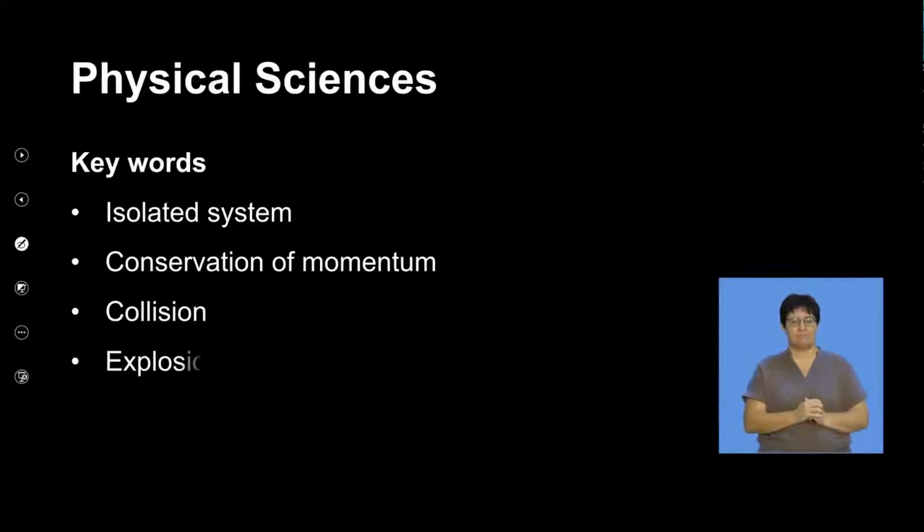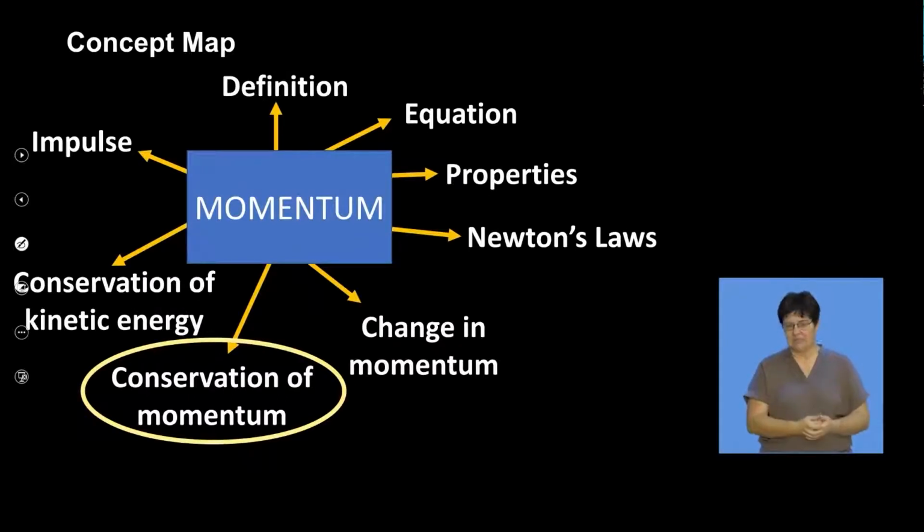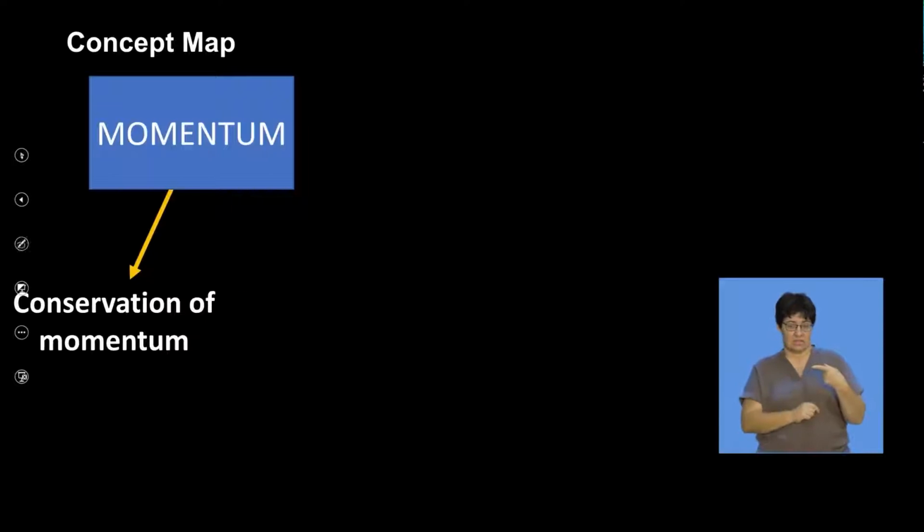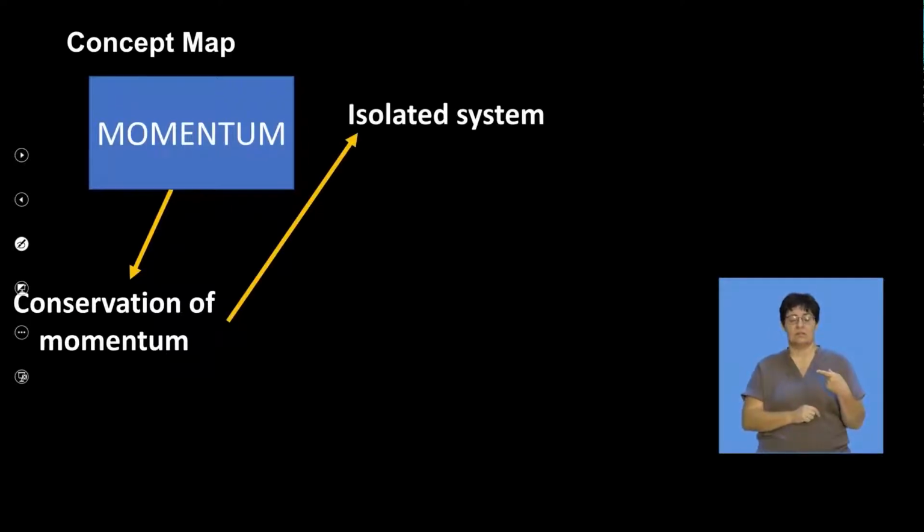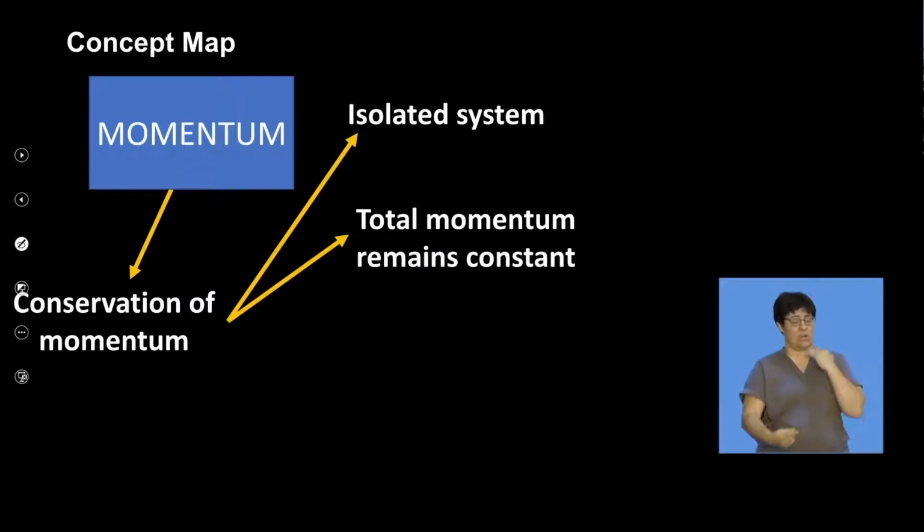Now, let's look at conservation of momentum. First of all, we need to define what an isolated system is, okay, because conservation of momentum only happens in an isolated system. We then need to talk about what we mean when total momentum remains constant.